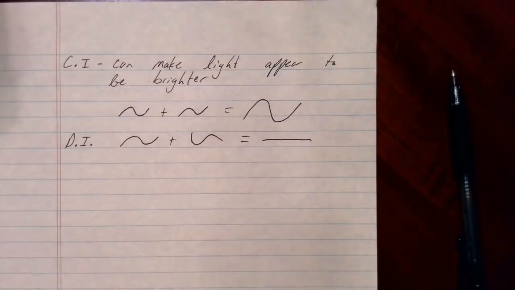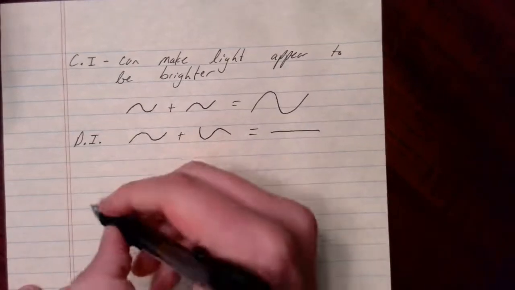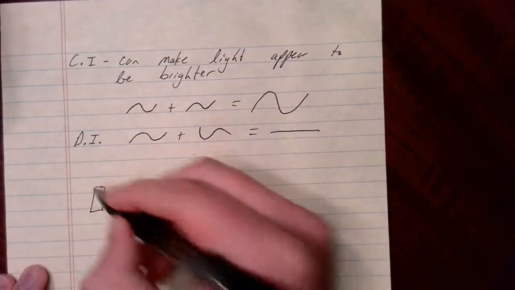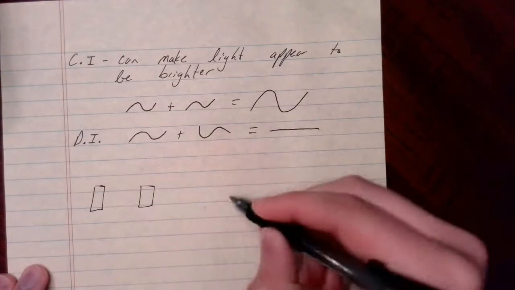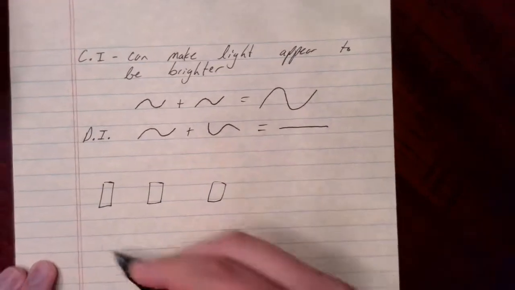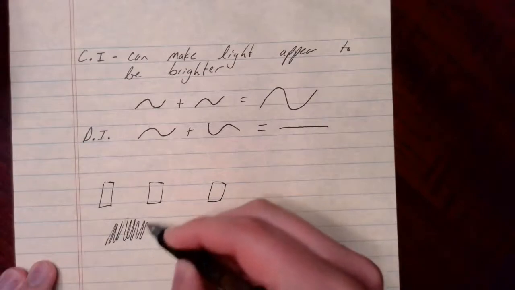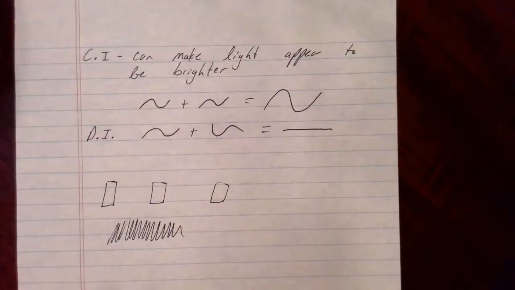So what I think I was saying was when white light travels through a prism, the beam of white light is bent twice, and what you see come out is a rainbow. But it's a rainbow in a continuous spectrum. What that continuous spectrum means is I don't see one color here, some space, one color here, some space, and one color here. I see the continuous spectrum of the rainbow. So one color gradually fades into another.